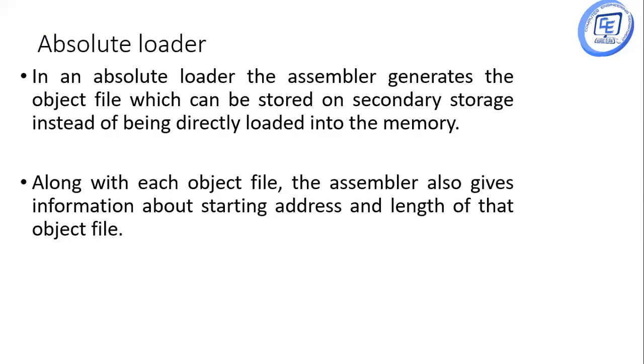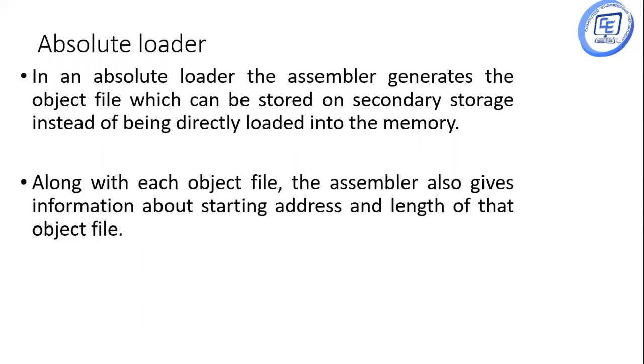The next loader scheme is the absolute loader. Again, this is a simple one. In an absolute loader, the assembler generates the object file, which can be stored on secondary storage instead of being directly loaded into the memory.